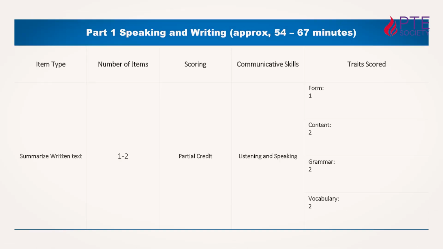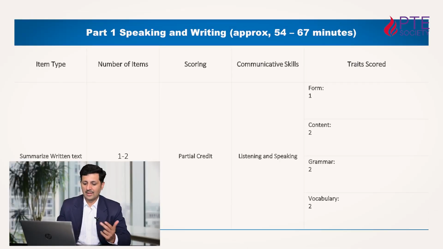Now in writing there are 2 items. The first one is that you have to write a summary, right? Summarize written text. One paragraph will be in front of your screen, and that is called summarize written text, and you will get 1 to 2 paragraphs there. 10 minutes for each paragraph, right? Now the time is constrained, because for each item in writing the time is fixed. For summarize written text it is 10 minutes, and there will be 1 to 2 paragraphs, 10 minutes for each paragraph.